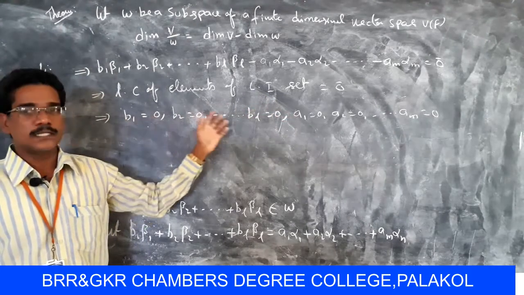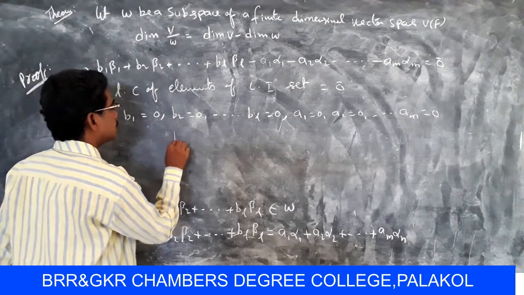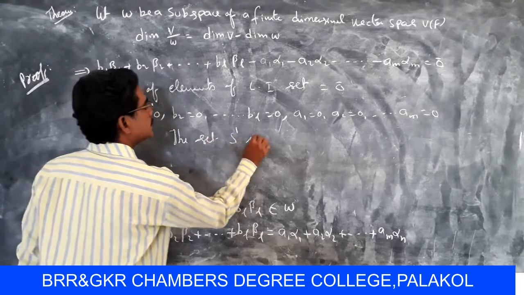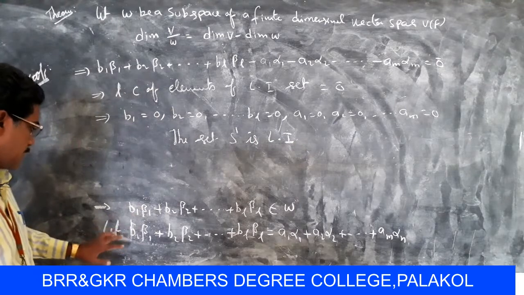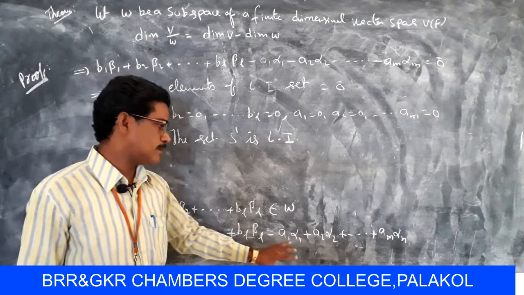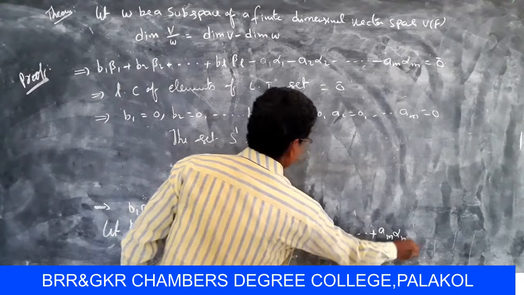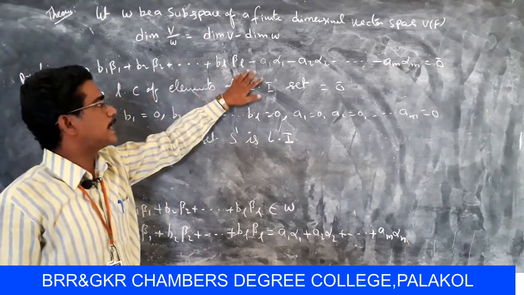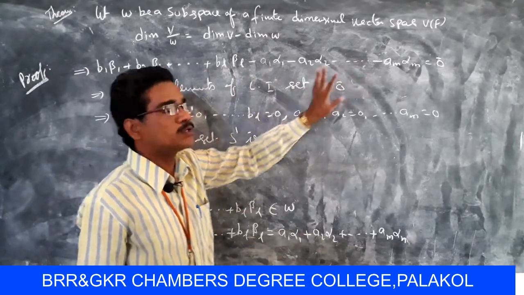So all the scalars are 0, then the set S dash is linearly independent. So here B1 beta 1 plus B2 beta 2 so on BL beta L equal to A1 alpha 1 plus A2 alpha 2 so on AM alpha M. So implies B1 beta 1 plus B2 beta 2 so on BL beta L minus A1 alpha 1 minus A2 alpha 2 so on AM alpha M equal to 0.